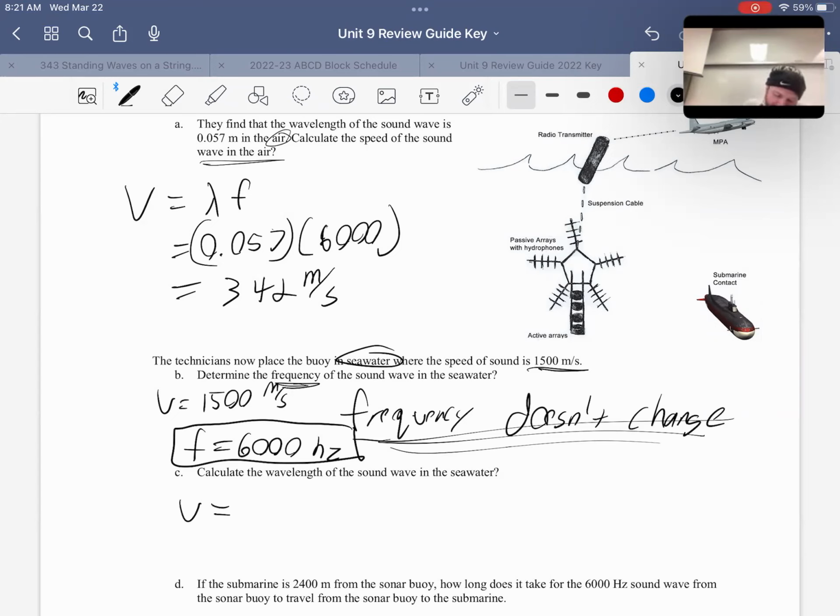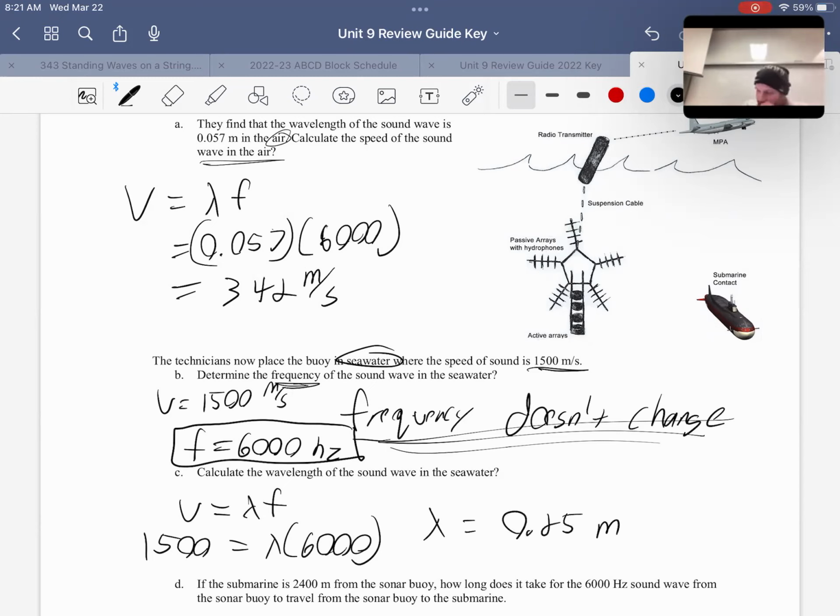So velocity is still wavelength times frequency. Now we're at 1,500 meters per second, and that's going to equal some new wavelength times the 6,000. And so our wavelength now is only 0.25 meters. Or excuse me, now it's going to be much bigger because it's traveling faster. It's going to spread out that wave as it moves faster there.